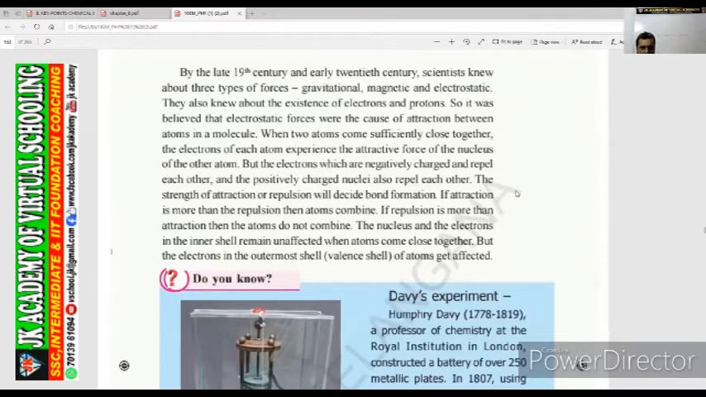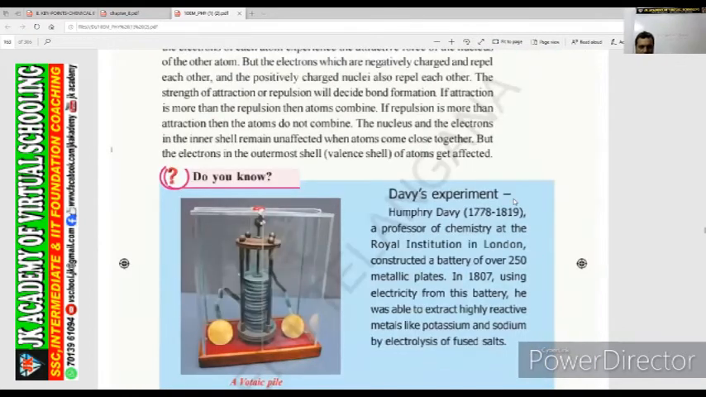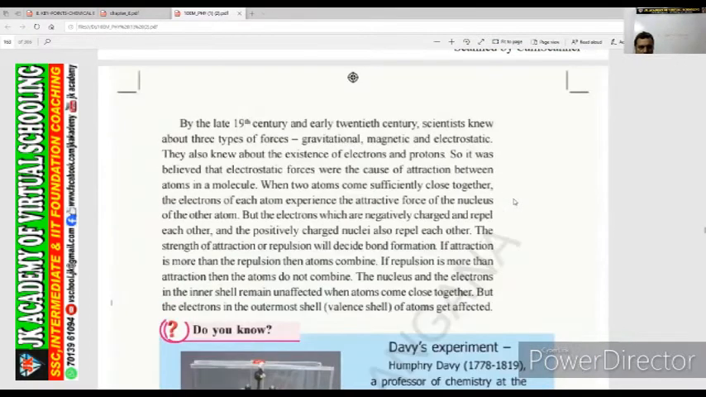I have the easy notes as well, but we have to see what is given in the textbook as well. Why? Because all the questions will be asked from the textbook itself. So what is happening here? I am just reading this out.